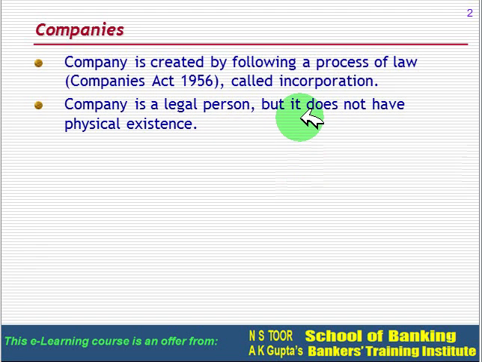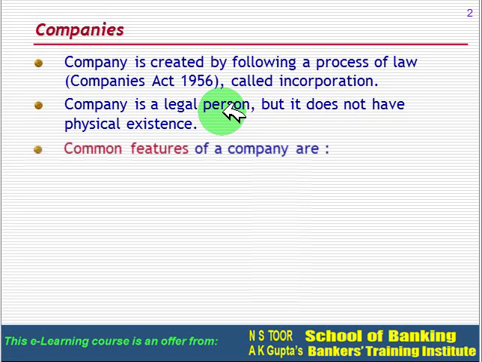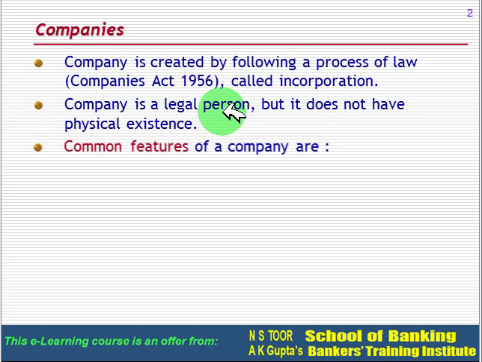Company is not a natural person. It does not have a physical existence, but it is a legal person. So law considers the company as a person, a legal person. There are common features of a company. Let us see what those common features are.